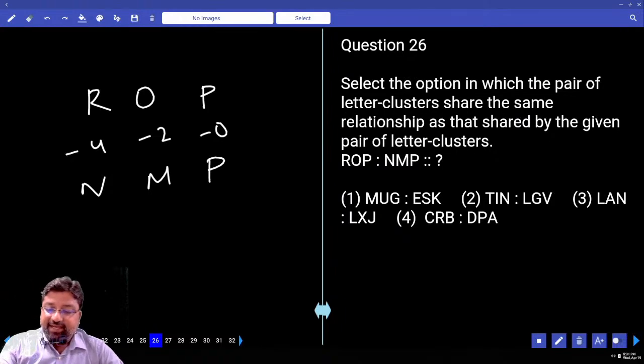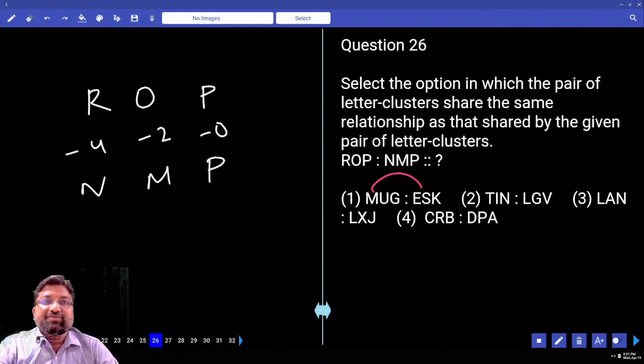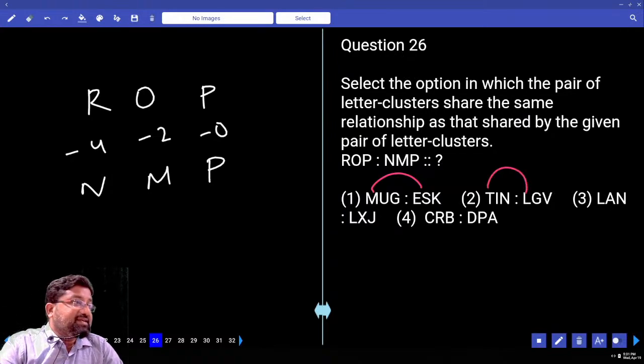Look at this. M and E. How much is the place value of M? 13. 13 minus 2 should be 11. 20 minus 2 should be 18.